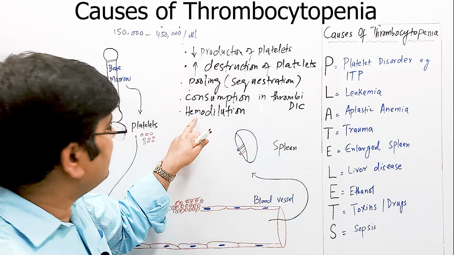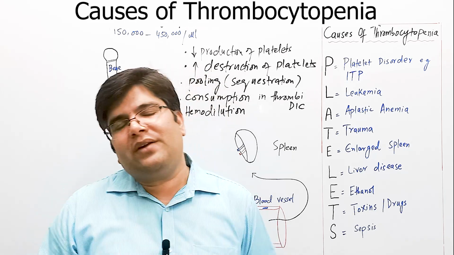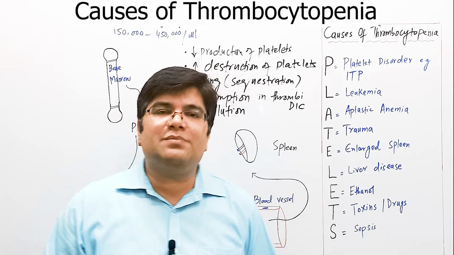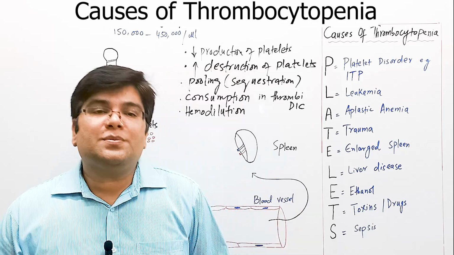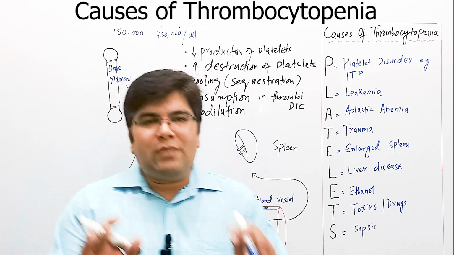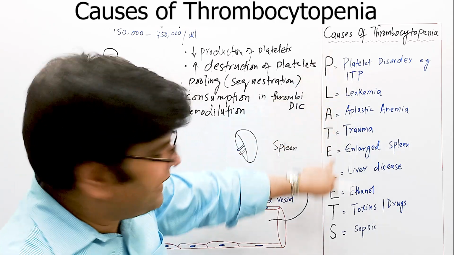Hemodilution of blood can be another cause for platelet deficiency. For example, when someone is given a massive blood transfusion, it can dilute our blood. So the actual count of platelets does not decrease, but relatively it becomes less because plasma volume becomes more and platelets are diluted. We can memorize the causes of platelet deficiency by this mnemonic, which is PLATELETS.